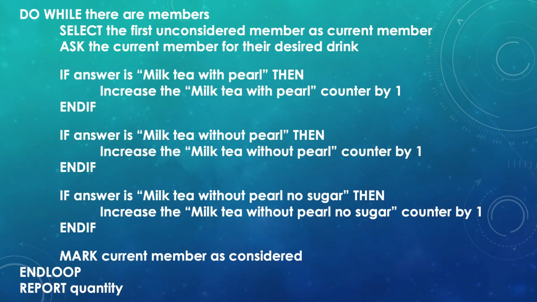Okay, so how about the last option? Do while there are members. Immediately, this one should strike you as something wrong, right? Do while there are members. This is a loop that will never end. Because we're not even considering whether they're considered or unconsidered, right? So there are members, there will always be members. Essentially, this loop ends when the entire CCA closes down, right?